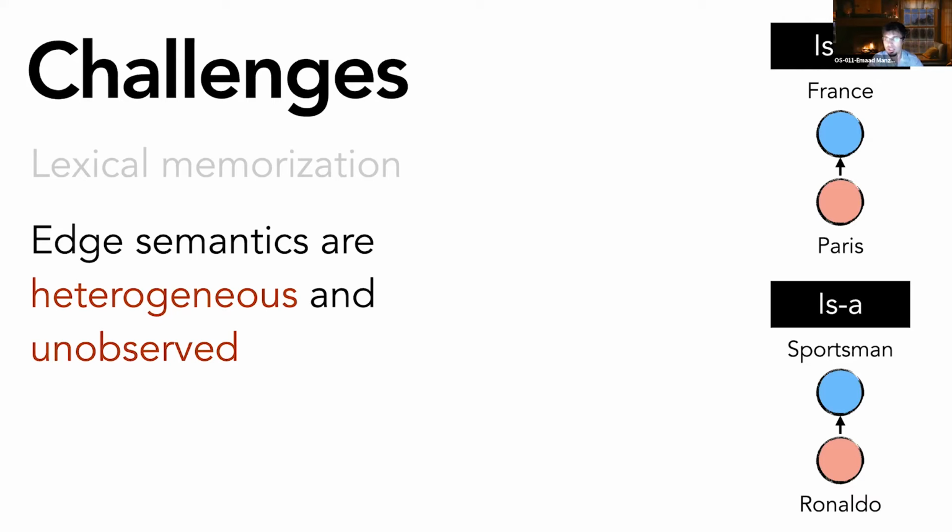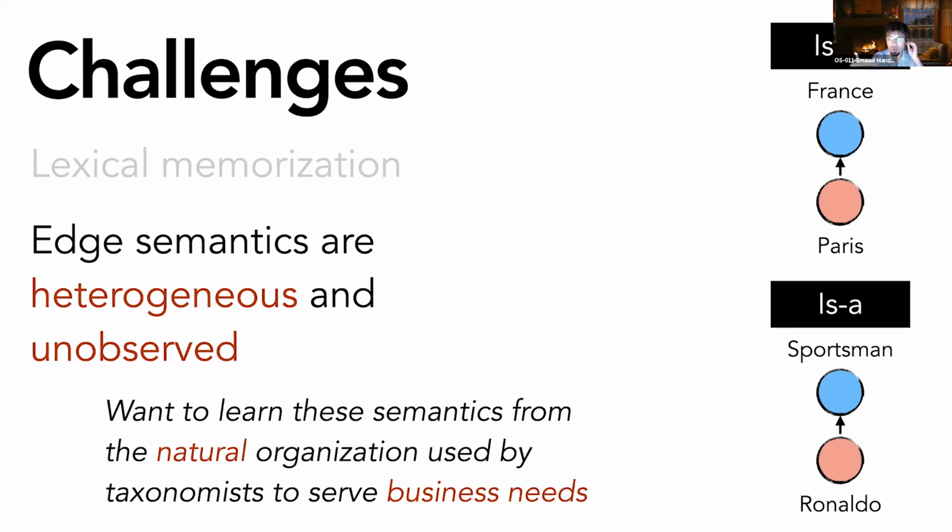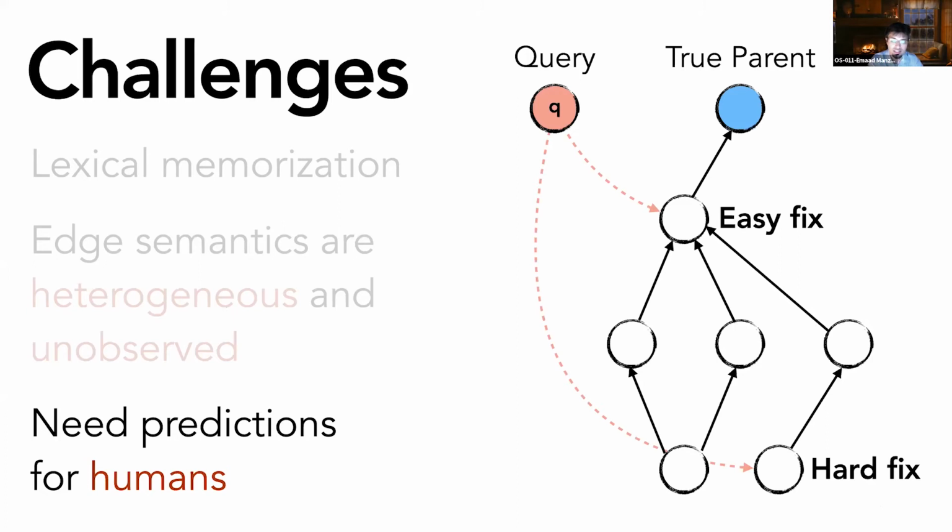And we don't want to burden taxonomists with providing us these edge labels in addition to organizing the taxonomy. We instead want to learn the implied semantics from the way taxonomists organize these concepts to serve business needs. The third challenge is the need to make predictions for humans in the loop that are easy to verify, and this is something that has not been considered in previous work.